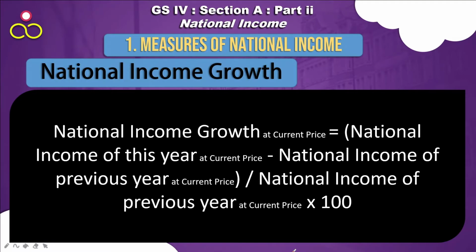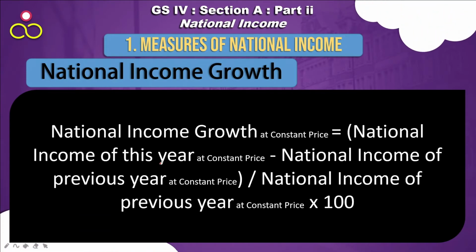Now to compare between two different years, we have to find out what's the income growth, national income growth. Now national income growth can be calculated again at current price or at constant price. If you are calculating at current price, national income growth, this is the national income of this year minus the national income of previous year divided by national income of previous year into 100. Same formula for constant price.